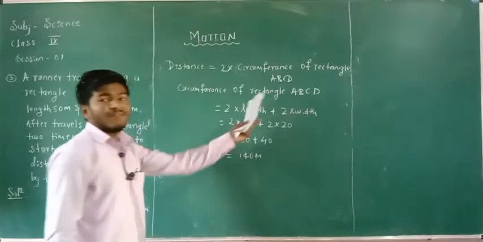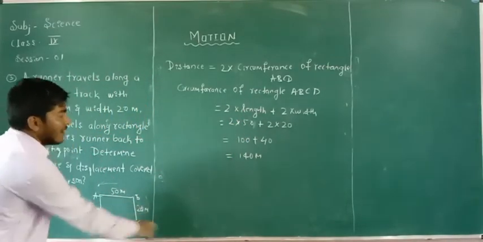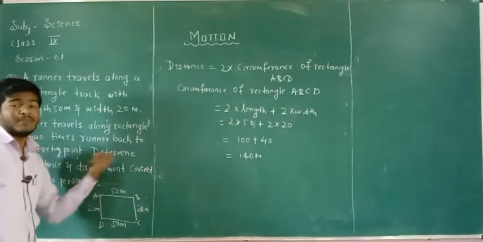This is the circumference of the rectangle. One round of the rectangle is 140 meter. But the person travels 2 times around the rectangle.